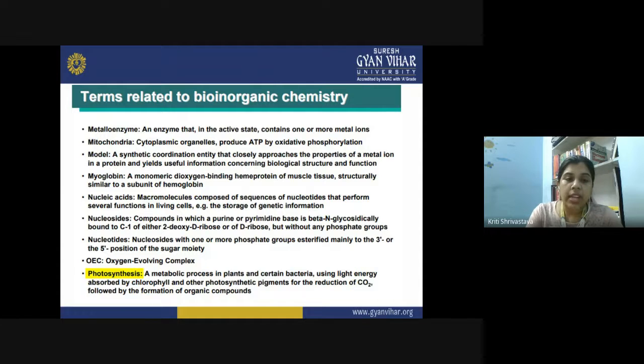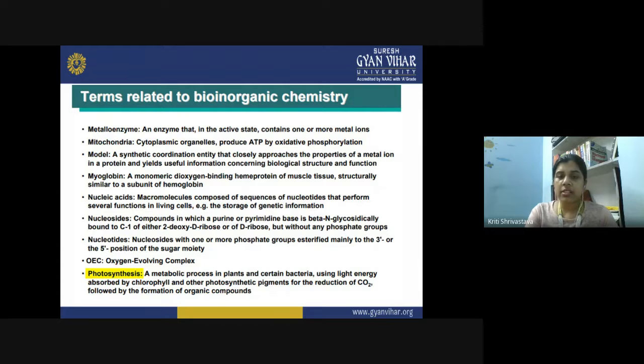Then we have nucleosides. So we have nucleosides and nucleotides. These are two very, very different terms. And let us see what is the difference between them. So when we talk about nucleosides, they are actually the compound in which a purine or a pyrimidine base is beta-N-glycosidically bound to carbon 1 of either 2-deoxyribose or D-ribose. So when you have 2-deoxyribose sugar, then you get a DNA, and when you have a D-ribose, then you have an RNA, but it is without any phosphate group. So yes, you have a pyrimidine or purine base attached to the sugar only, you call it nucleoside.